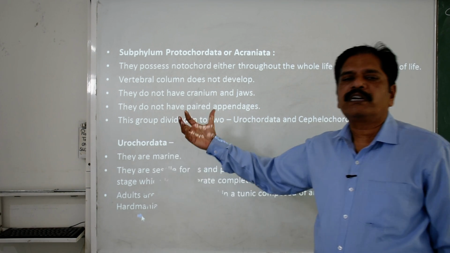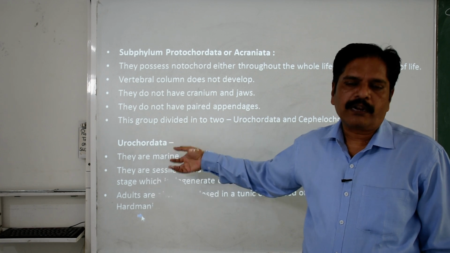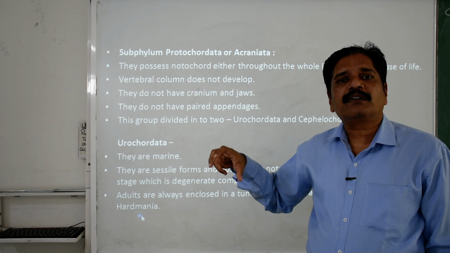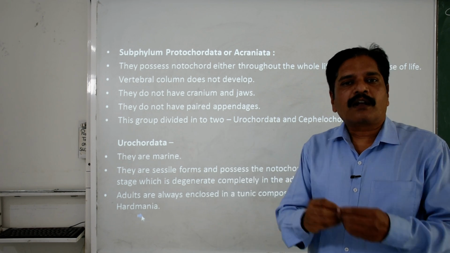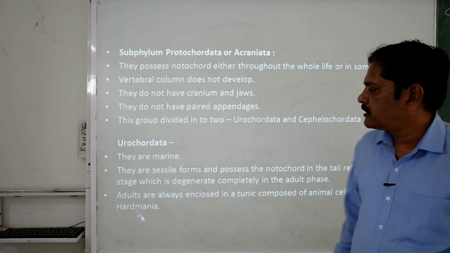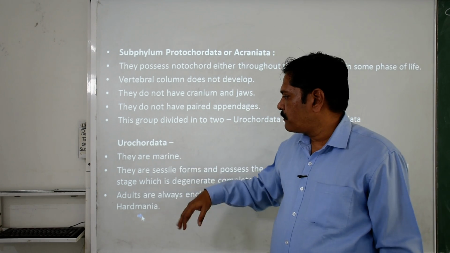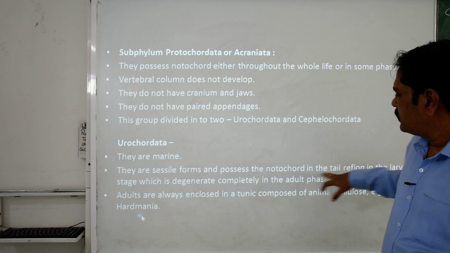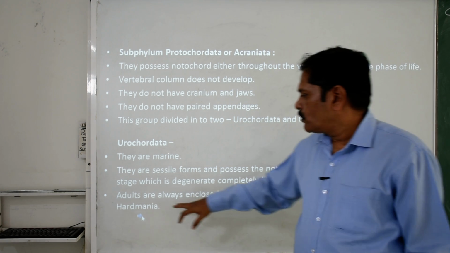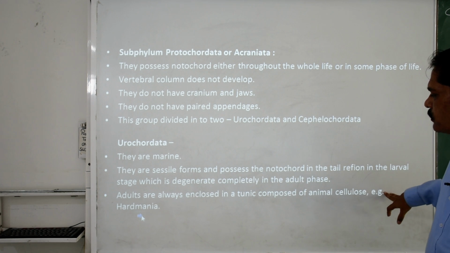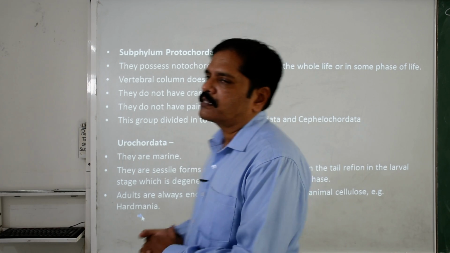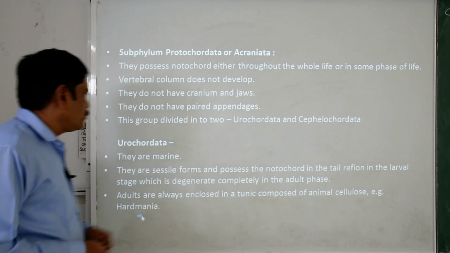What is a urochordate? Chorda means the notochord and uro means the tail. That means the category of chordates in which a complete notochord is not present, but is present only in the tail region. Basically they are marine and sessile, and adults are enclosed in a tunic composed of animal cellulose. Herdmania is a very well known example of a urochordate.